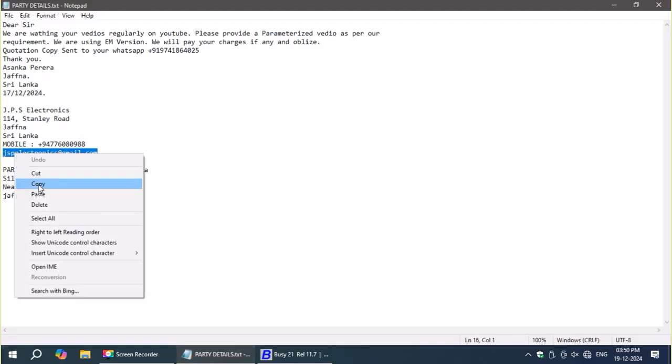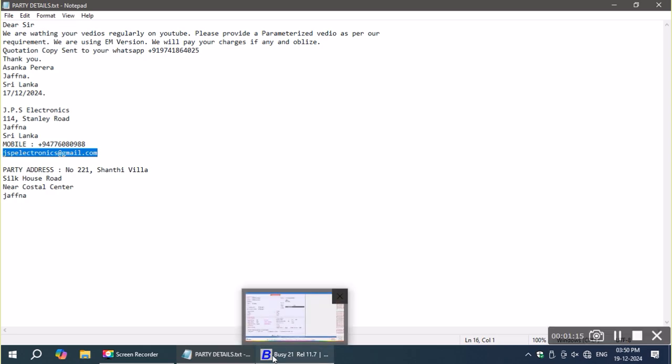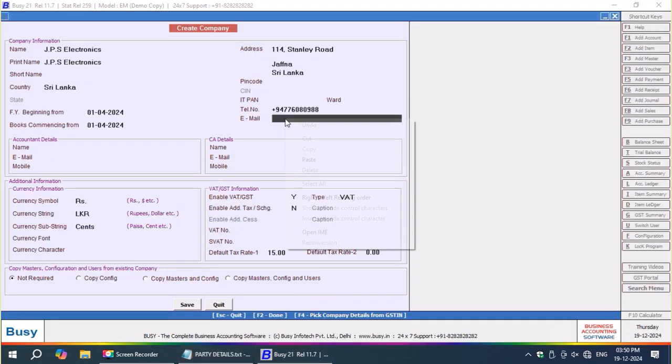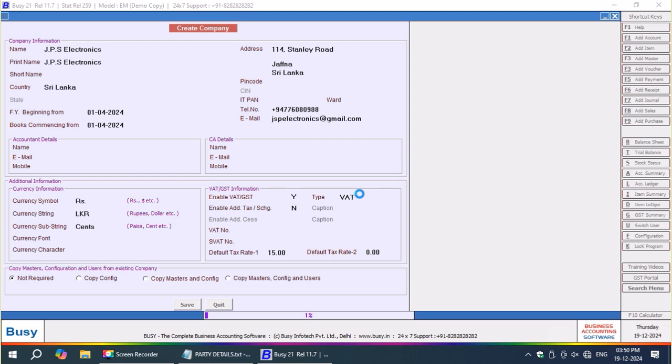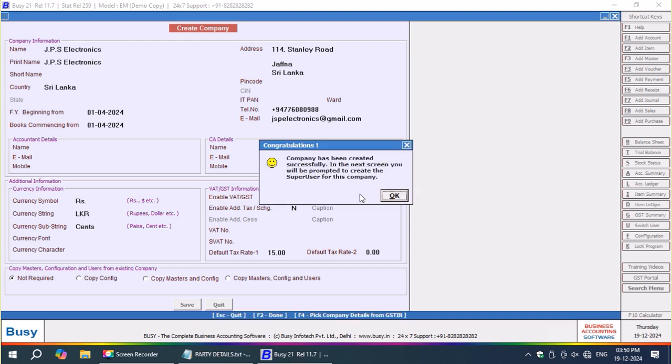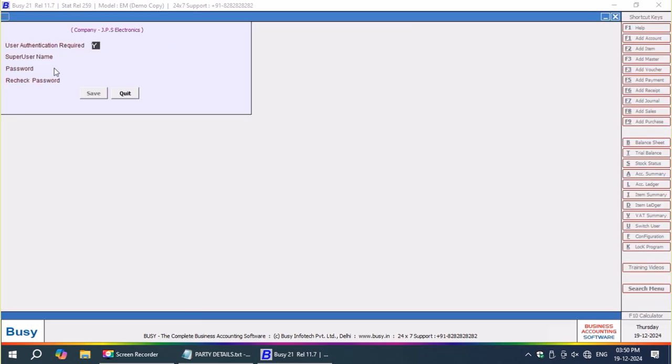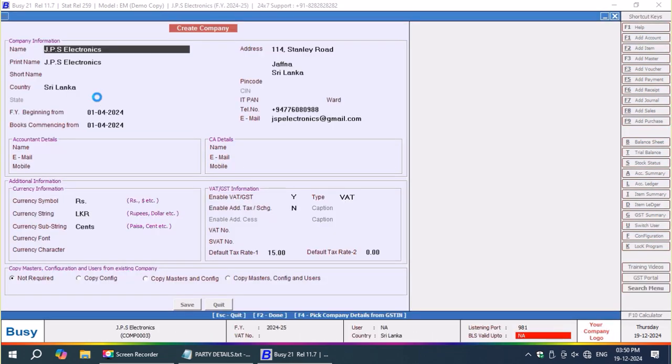That is now the email address, whatever he has given, the same email address is being fed. Yes, he has given their company name, JPS Electronics. Whatever he has given, the same data is being fed now. Now the company is being created here in Sri Lanka. In India we have GST, whereas Sri Lanka is under the VAT regime.